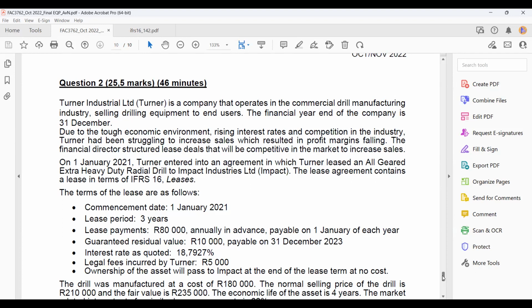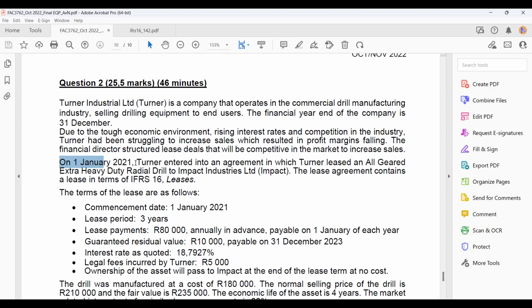Okay, so now it's important to understand what's happening over here. So we know on 1 Jan, that means it's the beginning of a financial year. Turner entered into a lease agreement with Impact. So Turner and Impact are the two parties. And Turner is the lessor and Impact is the lessee. So it all depends on whose books we are looking at. Okay, so that's very important to understand.